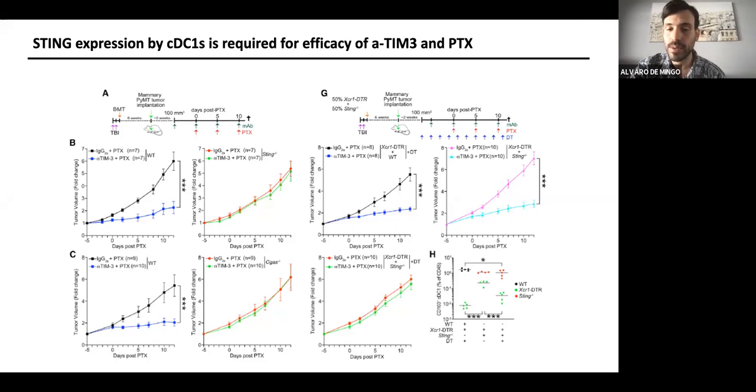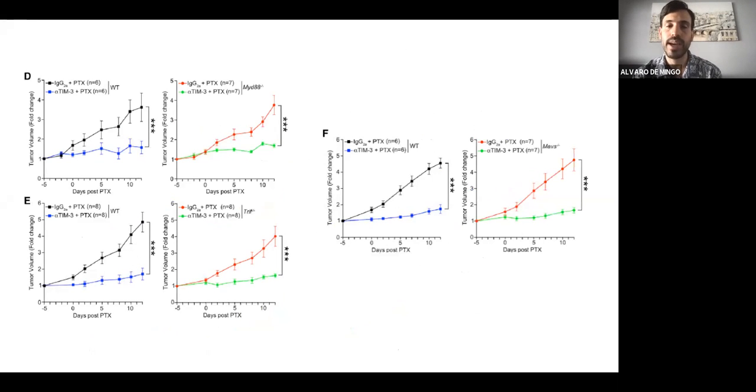On the other hand, down here we have the one that we are treating with diphtheria toxin, the XCR1, and then the other part is a STING knockout. So we were not able to see any response. However, in the other figure, where we have a mix with the XCR1 with the STING, but we are not treating with diphtheria toxin, we still can see that the mice were responding to the TIM-3 therapy in combination with chemotherapy.